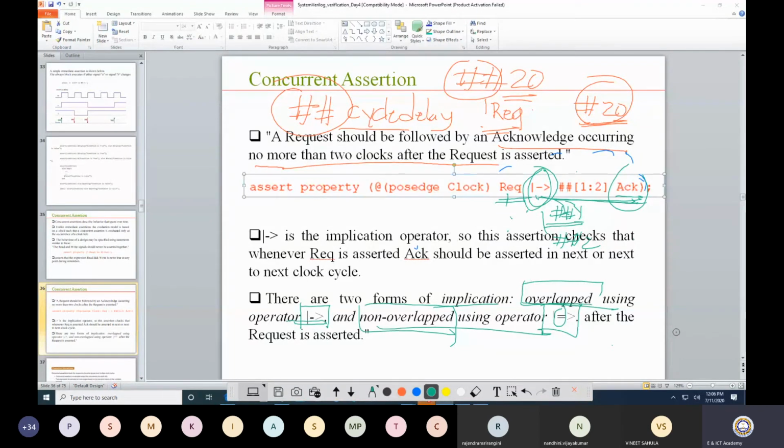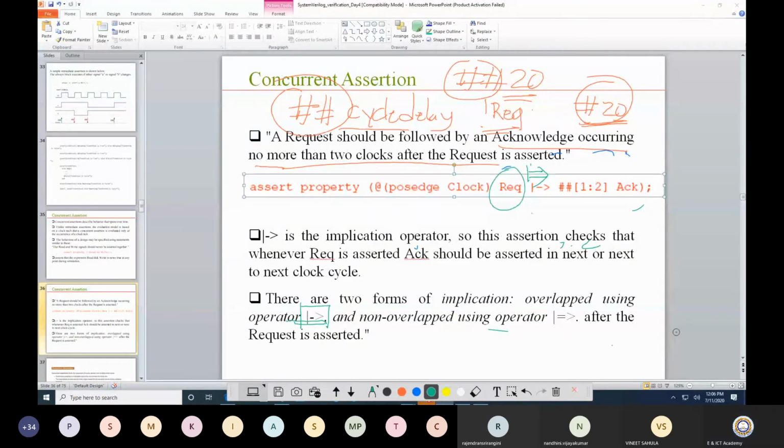When I say non-overlap operator, it starts from the next clock cycle. Let me erase this and replace the operator with the non-overlap operator. Request is 1, then acknowledgement to be 1. It is not starting from the present clock cycle, it is starting from the next clock. The meaning is that I don't need to look at the present clock, I need to look at the next clock.